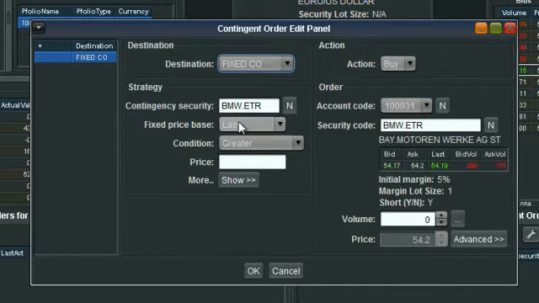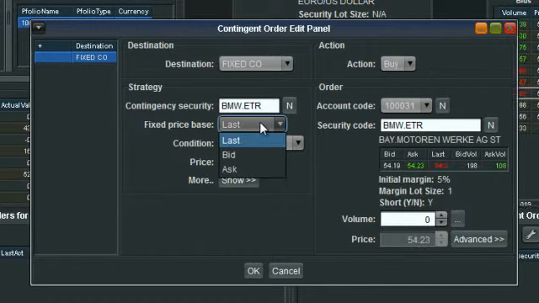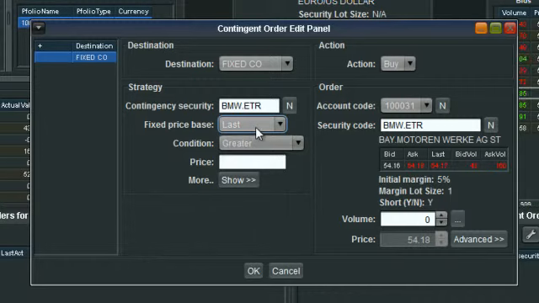Here we can see we've got our fixed price base. In this case, it's whether we want our contingency to be based on whether it's the last price, whether the bid or the ask reaches a certain price. I would normally leave it as last, because during auction periods, especially for equity CFDs, you'll find that the bid and offer can do some quite erratic things during auction periods and trigger unwanted contingent orders. So last price tends to be relatively standard.